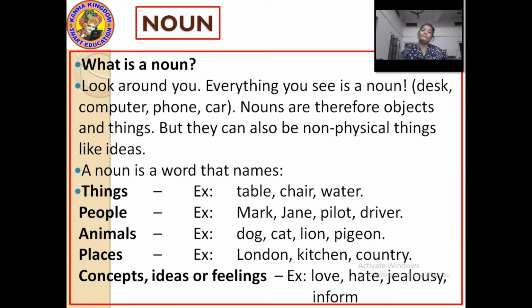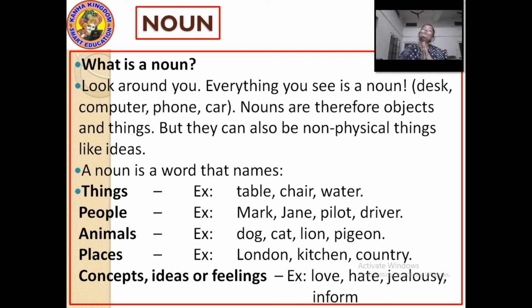Now, nouns can be also the words that name places. Places can be London, America, Russia, India. Now, these are the names of countries. It can be also the names of cities, like the city in which you live, Didwana, Nagaur, Sikar, Mumbai, Delhi, Calcutta, Jaipur, Udaipur, Nathdwara, different, okay.